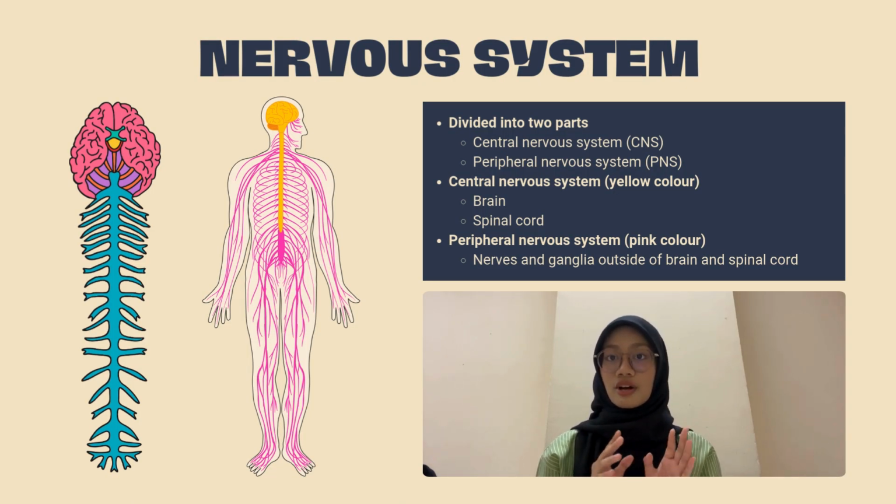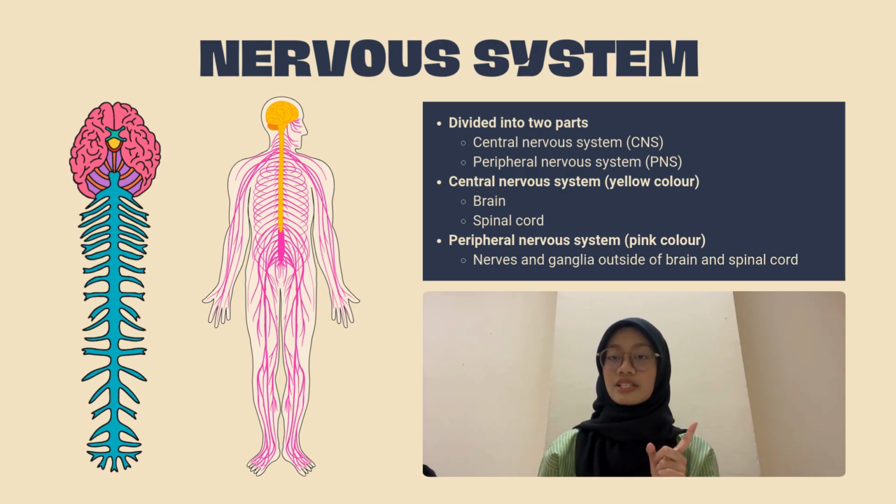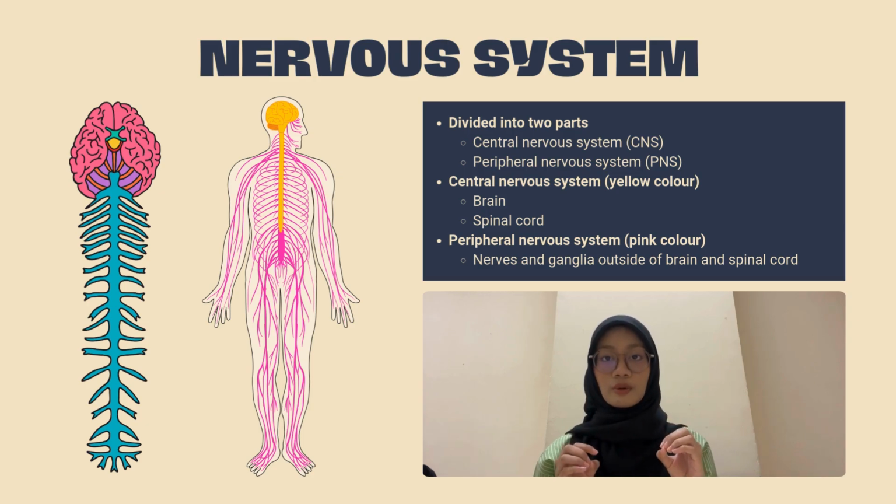Moving on to the main agenda today, as we all may know, our nervous system is divided into two, which are namely the central nervous system and peripheral nervous system. I am going to touch on the central nervous system, which consists of the brain and the spinal cord. Today, I am only going to talk deeper about the brain, so I will be starting with the anatomy of